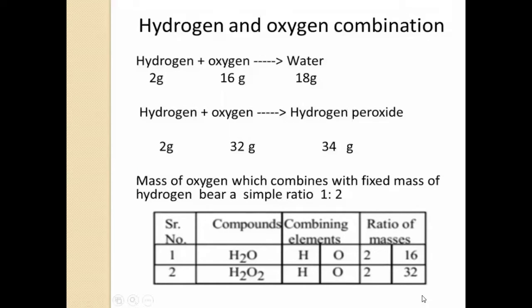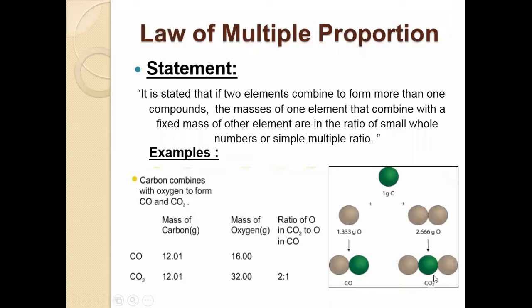Students, I will show the slide again. Take a screenshot of these slides, which are the examples of the law of multiple proportion, as well as the statement of the law. It is the first slide with the example of carbon monoxide and carbon dioxide. Take a screenshot of this slide.